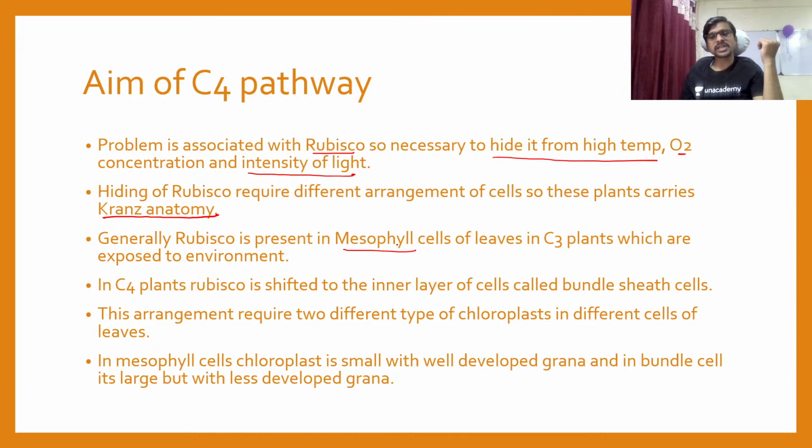which is exposed to the environment. That is what I drew one minute before. So that was the mesophyll cells, which are exposed very close to the environment, close to the temperature, close to the light. So it is easily exposed to the environment. And in C4 plants, rubisco is shifted to the inner layer of cells. We call it the bundle sheath cell. So these are the bundle sheath cells where rubisco is found inside of a C4 pathway. So in a C3 pathway, rubisco is found in a mesophyll cell.